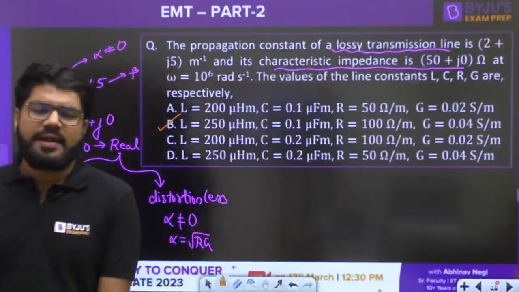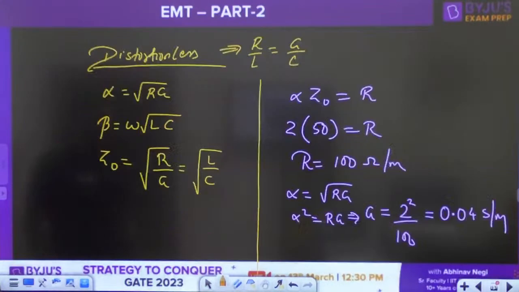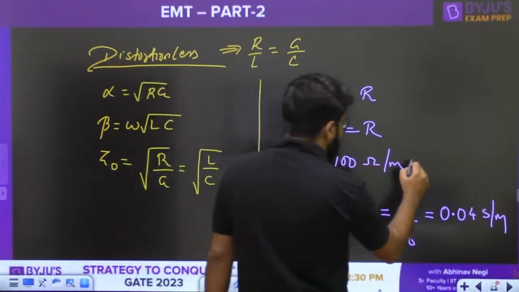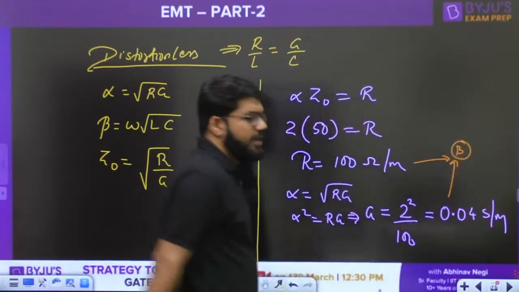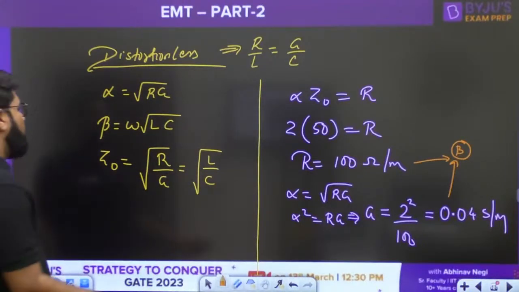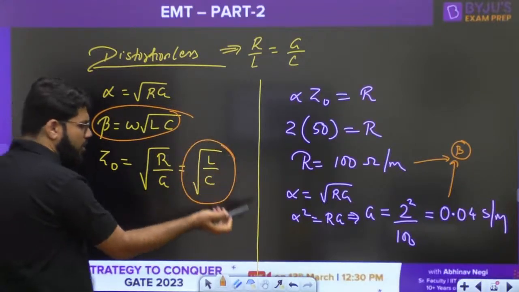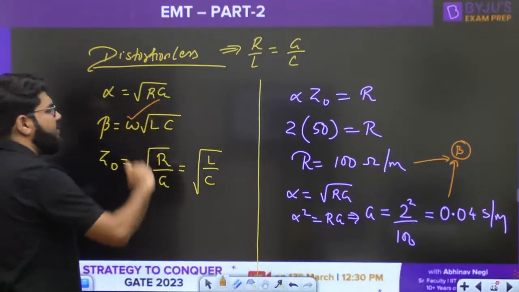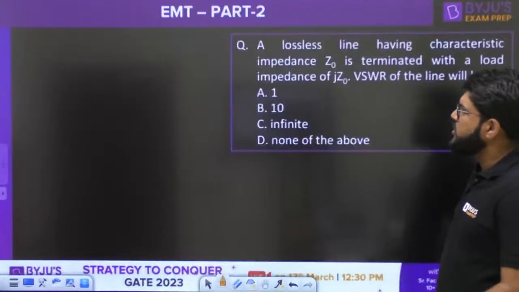Okay guys, the correct answer to the question is option number B. Just by these two, I'm combinedly telling that the option is B. No need to calculate L and C. If you want to calculate L and C, then you have to use the beta formula and the second formula of Z0. You'll get L and C also because omega is given to you, but that is actually not required for us.